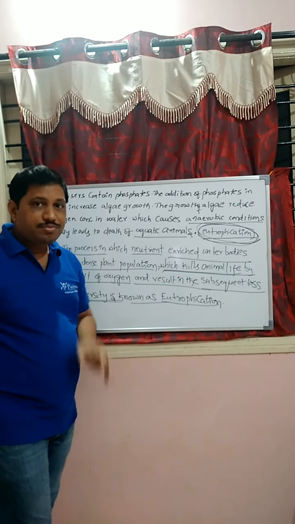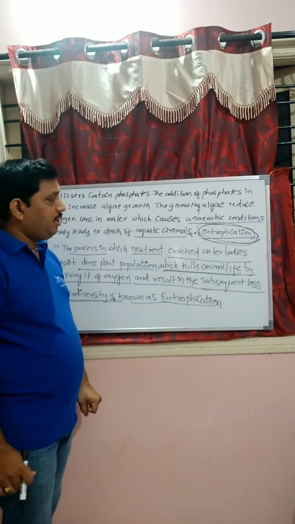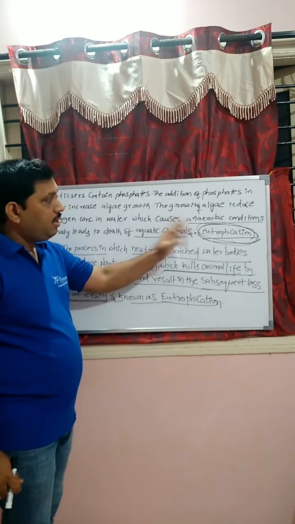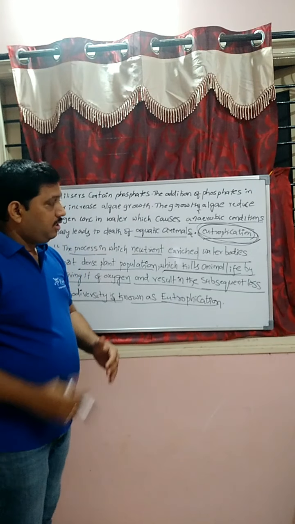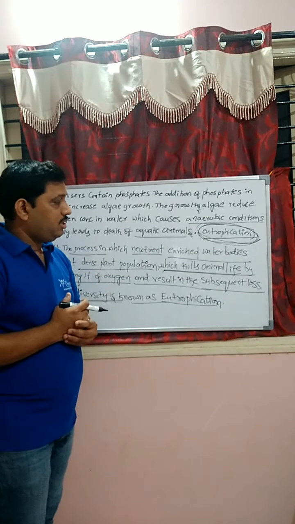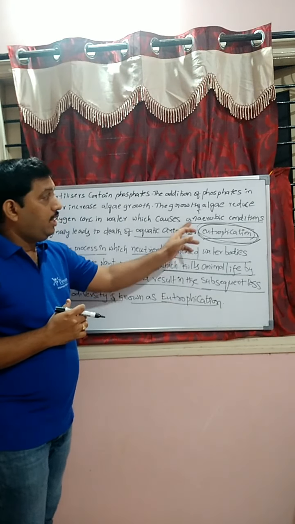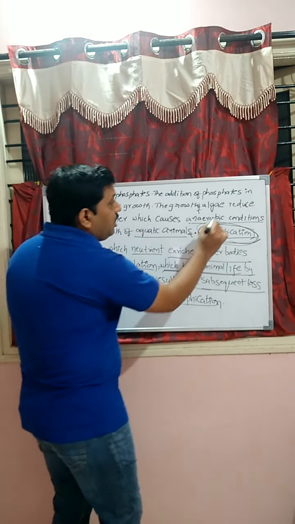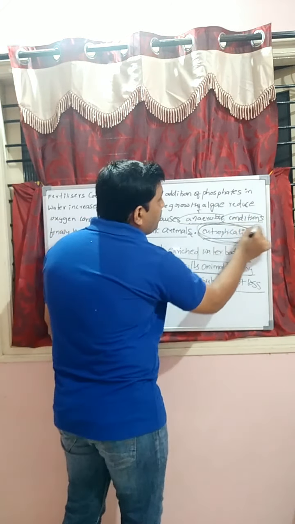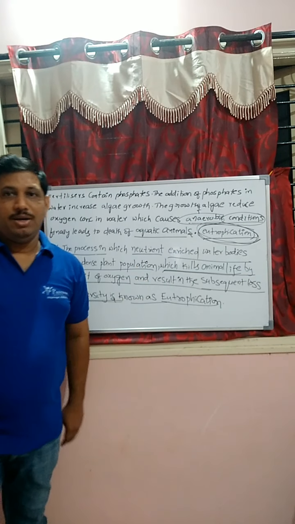Clear, students? Very simple definition. In our competitive point of view, they will give the statement directly, which is known as eutrophication. In the eutrophication process, subsequent loss of aquatic animals takes place due to the anaerobic conditions. Copy this, students.